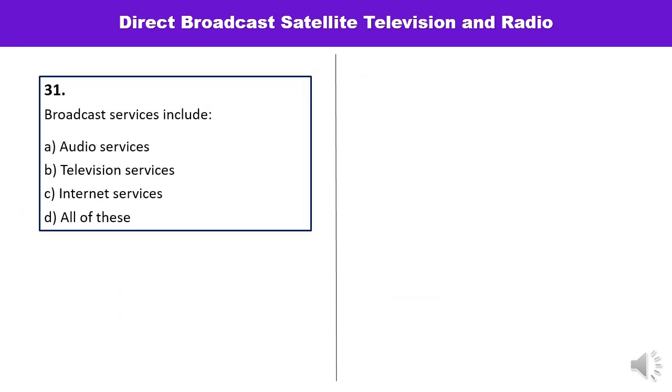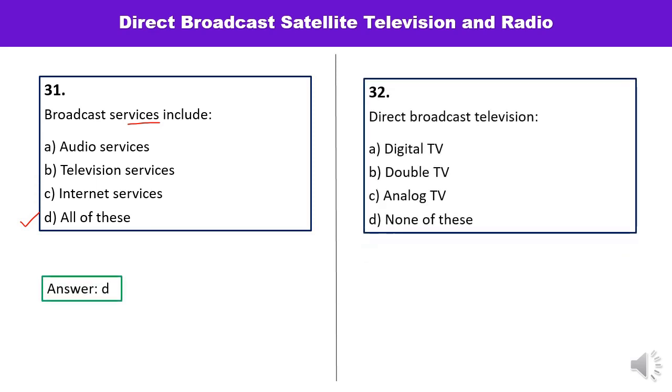Question number 31 is, broadcast services include. Some of the options have been given: audio services, television services, internet services, or all of these. So broadcast services include all these options: audio, television, internet. So the correct answer is D. Question number 32 is, direct broadcast television is digital TV, double TV, analog TV, or none of this. So it must be digital TV. Let us check the answer. This is correct as well.